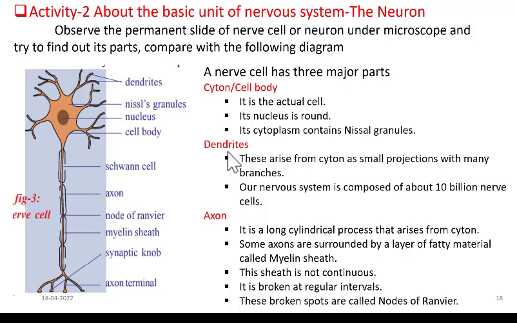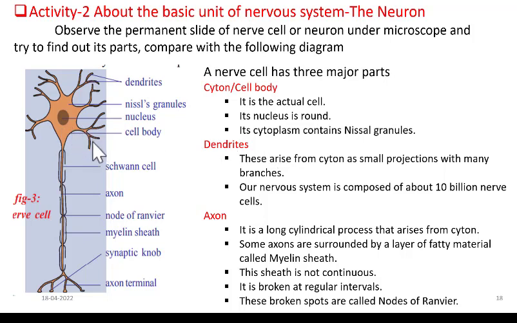Cyton, dendrites and axon. Cyton is the main body, the cell body of the nerve cell. It contains a nucleus and all other cell organelles. The characteristic of a nerve cell is that the cytoplasm consists of granule-like structures, small dot-like structures called Nissl granules. Next, the dendrites.